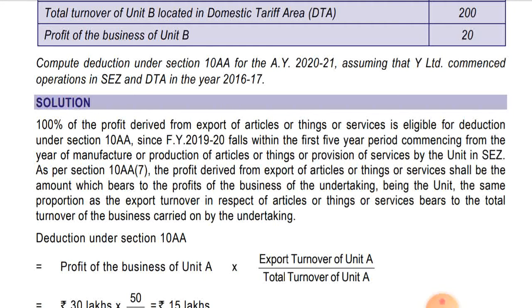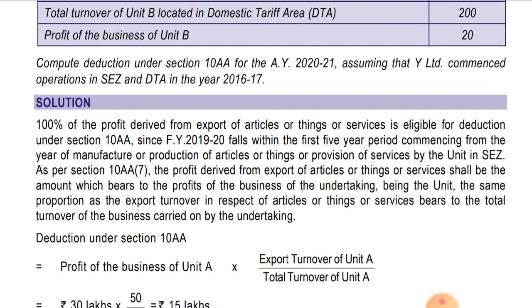So in the first 5 years, as I said, you will get 100% deduction in respect of profit derived from export. As per section 10AA(7), the profit derived from export of articles or things or services shall be the amount which bears to the profit of the business of the undertaking, being the unit, the same proportion as